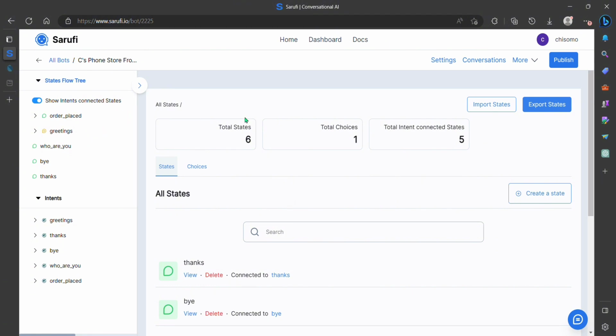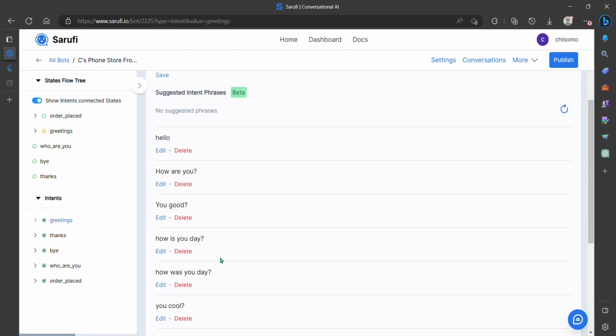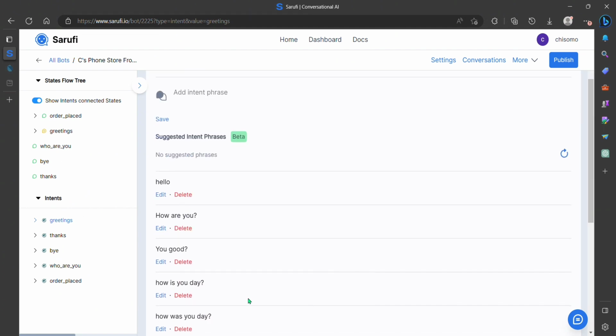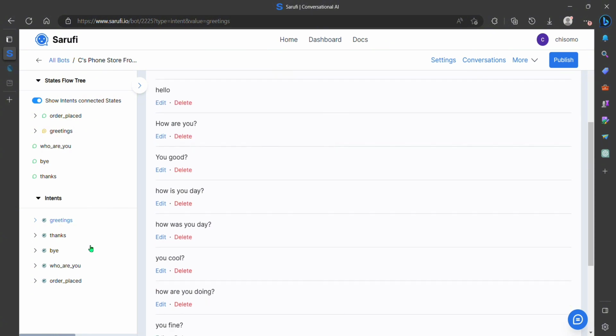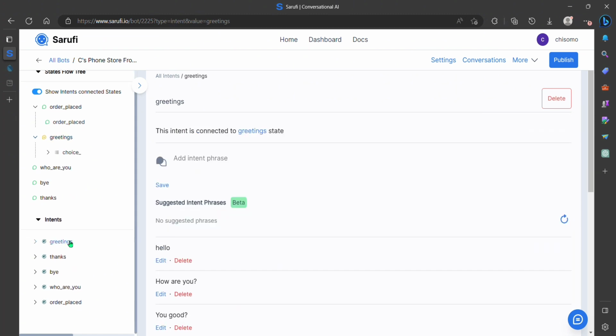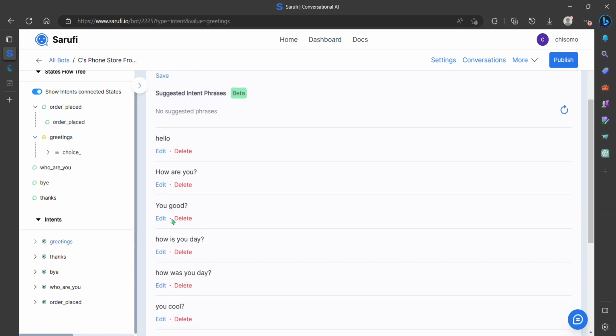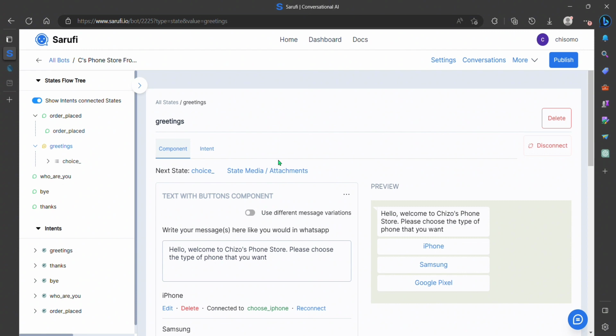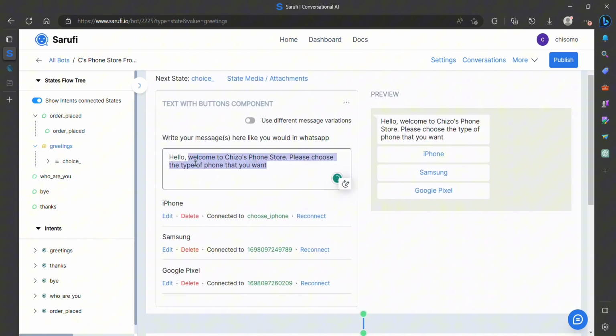When creating a bot from scratch, you'll be in charge of doing everything from creating intents to creating state flows and choices. Intents are like trigger words. These are what the user intends to do when they send a specific message. For example, if a user intends to greet, you'll create an intent with trigger words like hello or hi. You can then connect that to a state flow, which is basically a reaction to the trigger word. State flows get triggered when a phrase in an intent is sent. For example, once a user says any of these phrases, the greetings state flow will get triggered. And in this example, I've set the bot to reply with this message once the greetings intent is triggered.